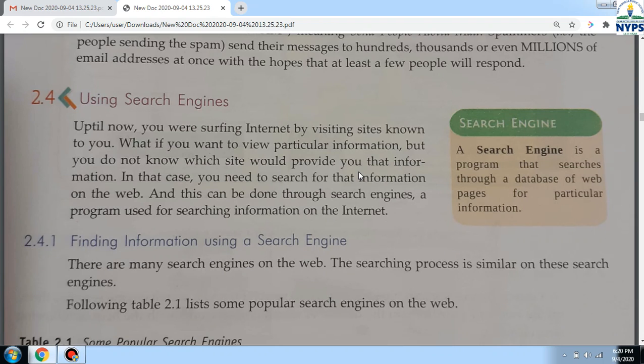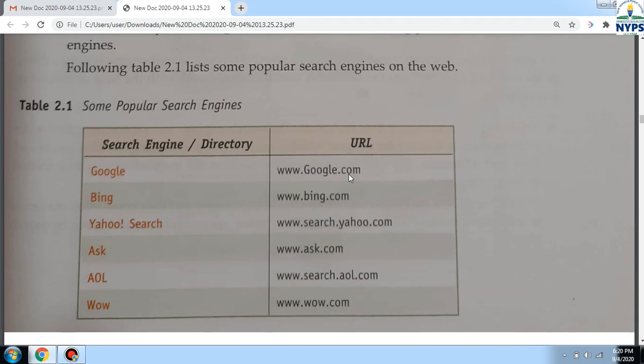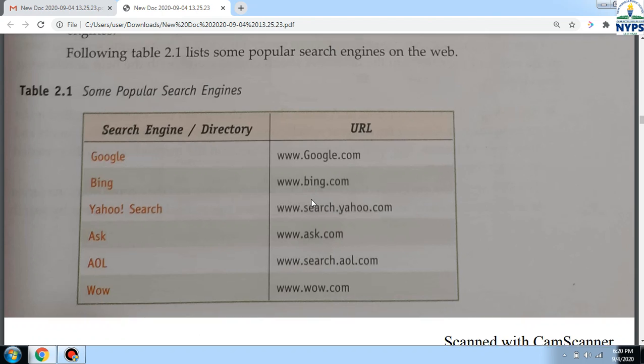Then using a search engine. What are search engines? Search engines are programs that help us to search anything over the internet. We use Google for searching anything, that is a search engine. That is an example of a search engine. Many other search engines are here. You can see some of them like Bing, Yahoo, Ask, AOL.